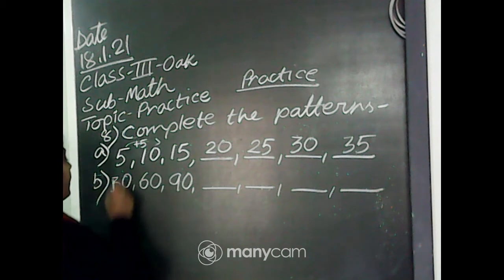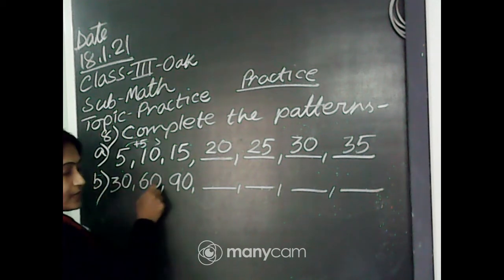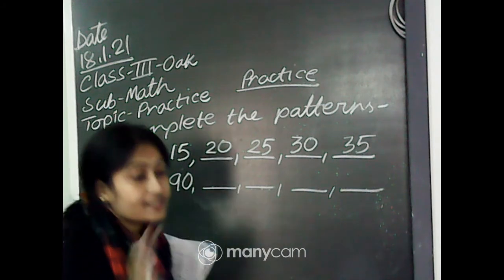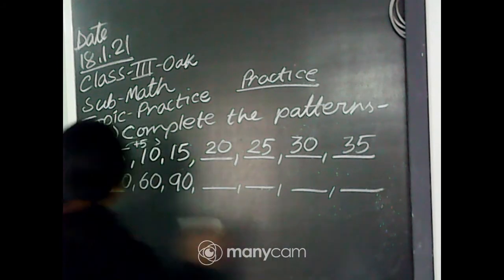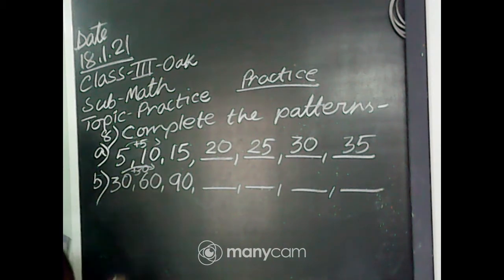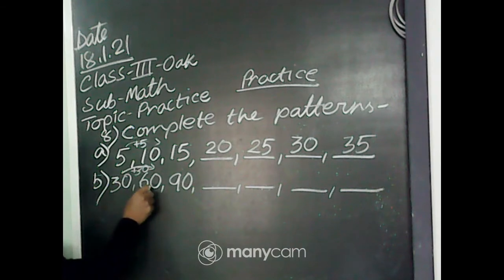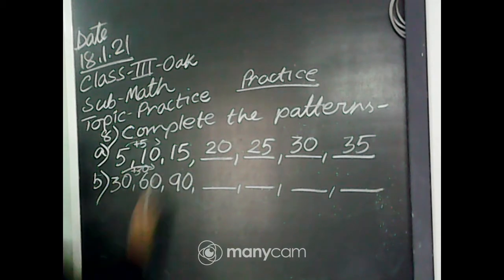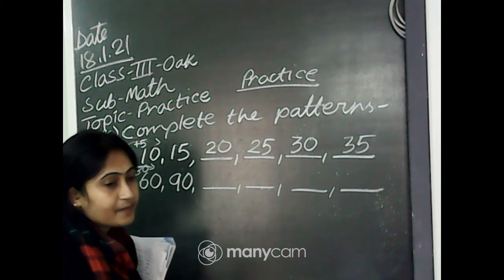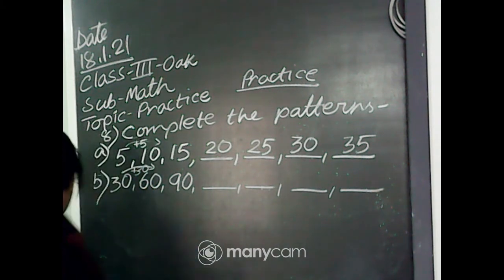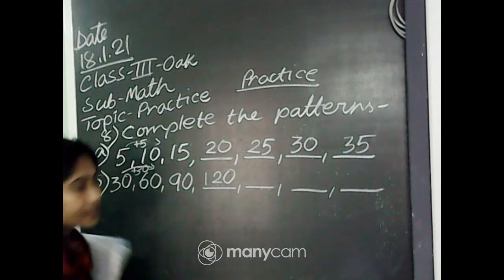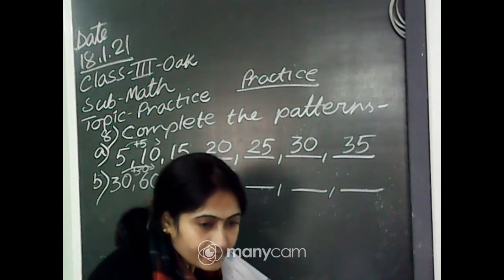If you add 30 plus 10, 40. If you add 30 plus 20, 50. If you add 30 plus 30, it will be 60. Then add plus 30. 30 plus 30, 60. 60 plus 30, 90. 90 plus 30, 120.